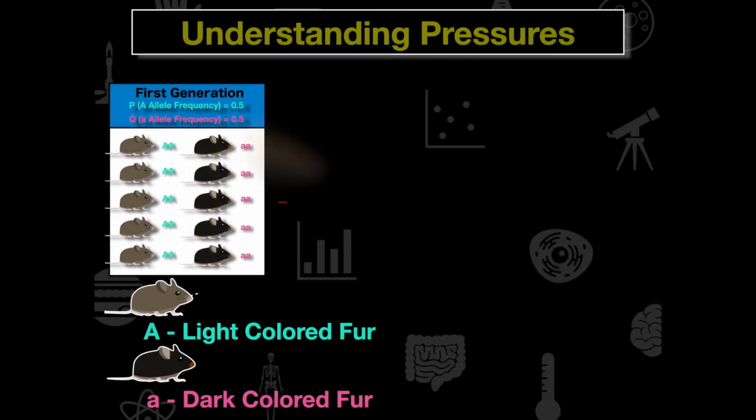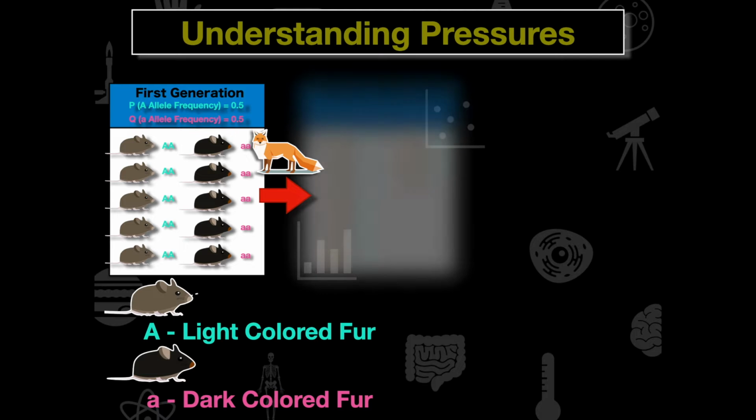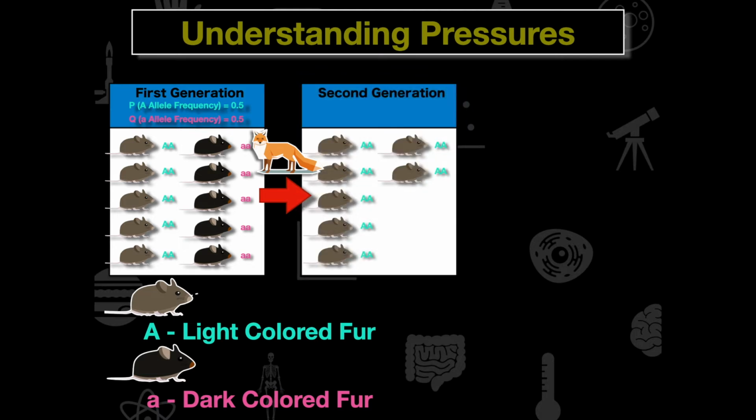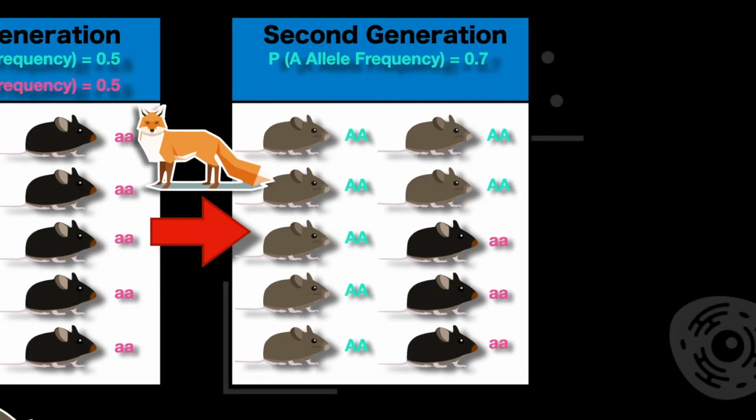Now we're going to introduce a pressure. Let's introduce a fox, and now the environment, the camouflage, and the ability for the mice to hide is going to have an effect on who survives: natural selection. Let's look at our second generation. More of the brown mice survived and fewer of the black mice did. So now we can do our allele frequency calculations, and we have 0.7 for p, or 70% of the alleles in this population are for the light-colored fur, the dominant allele. And for q, 30% or 0.3 are for the dark-colored fur.